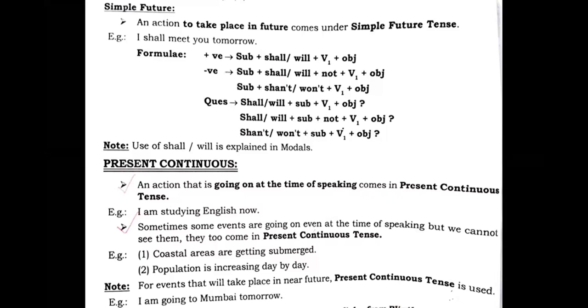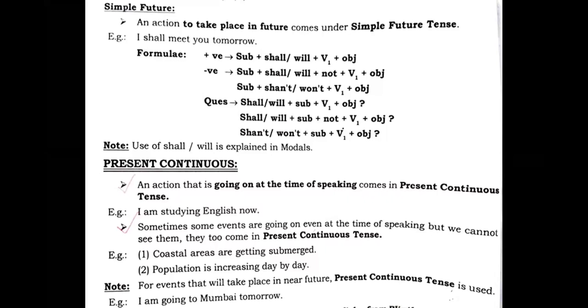So let's see simple future. An action to take place in the future comes under simple future tense. Students, what do we understand about it? We understand that it refers to certain actions or imaginations that will take place in the future, not taking place now, but in the future.